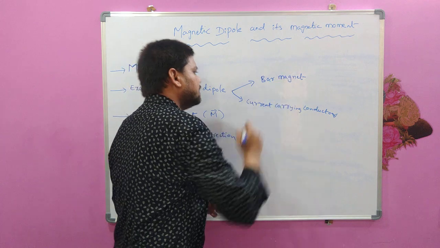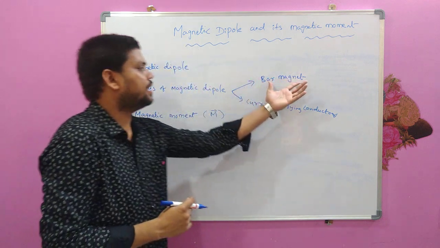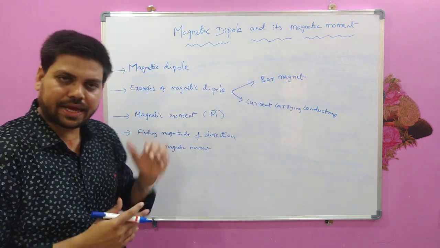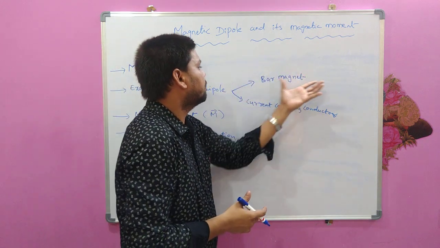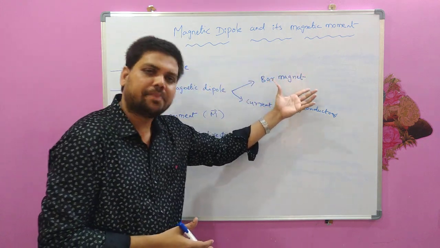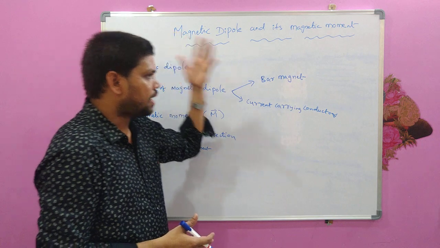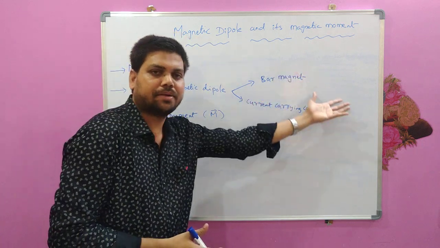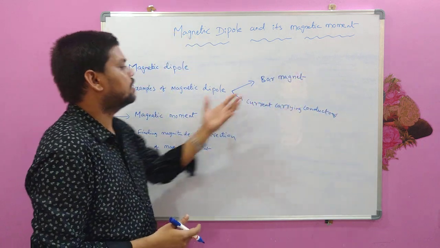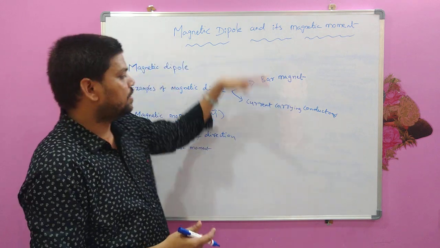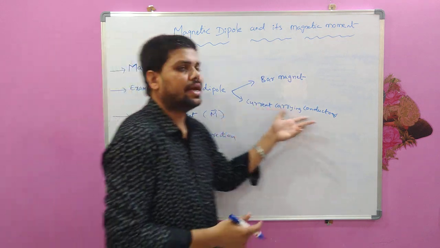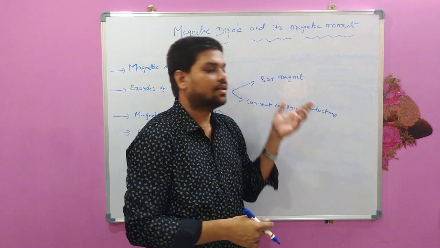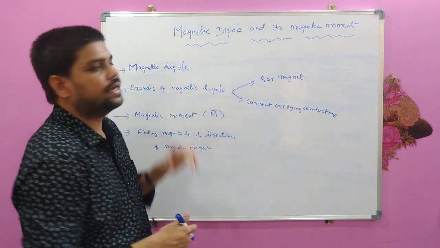First, we will discuss in detail how a bar magnet is an example of a magnetic dipole, what is the magnetic moment of a bar magnet, what is the magnitude of that magnetic moment, and what is the direction of that magnetic moment. Then we will go to the current carrying conductors, which are other examples of magnetic dipole.